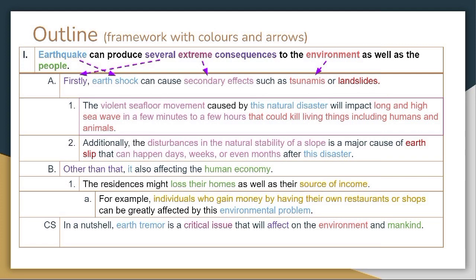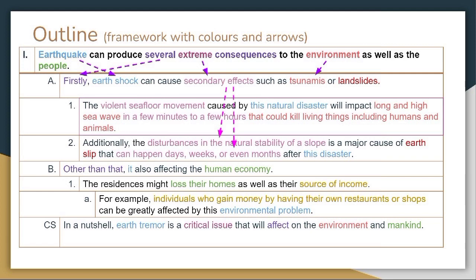Next is subpoint 2. Additionally, the disturbance in the natural stability of a slope is a major cause of earth slip that can happen days, weeks, or even months after this disaster. The phrase "the disturbance in the natural stability of a slope" is in the same color as secondary effect from main point A to show that this is the secondary effect.